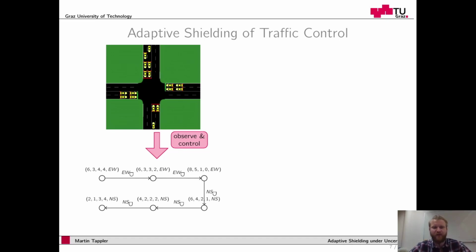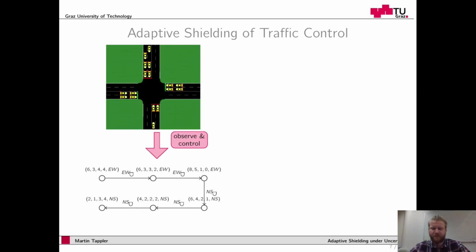And here we see in the first step, we have 6 waiting cars in the north direction, and the shield does not interfere. It leaves the traffic controller setting to east-west. Only after in the third step, the shield interferes and changes the traffic controller setting.